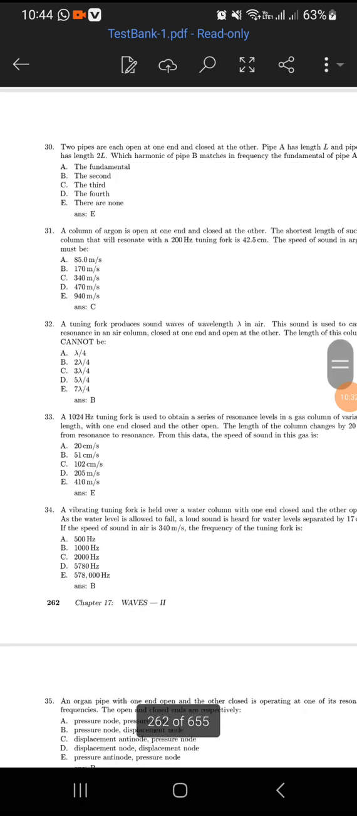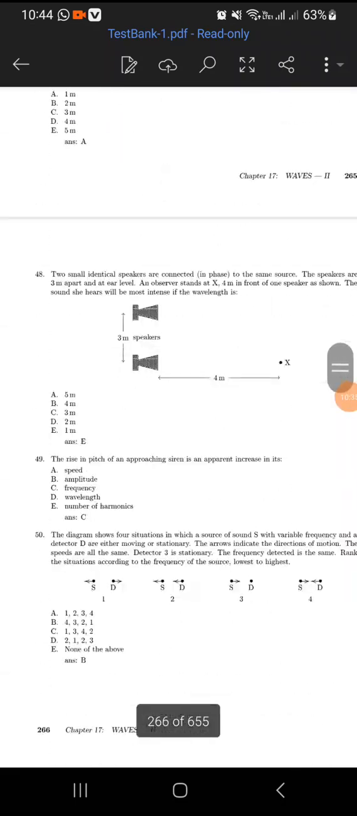So number 30, I feel like I've got questions.